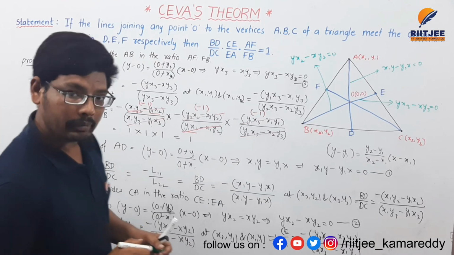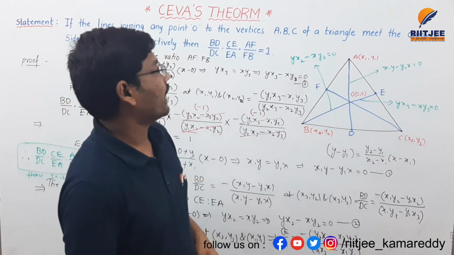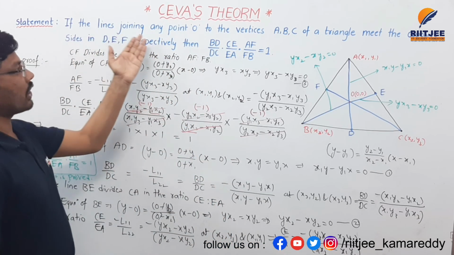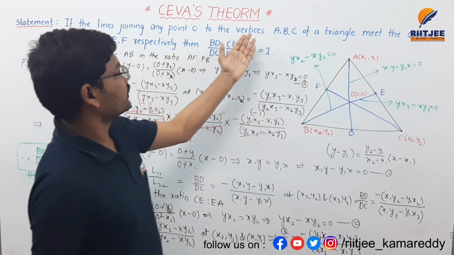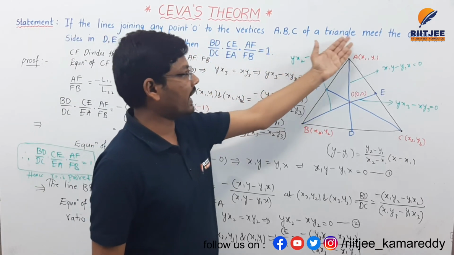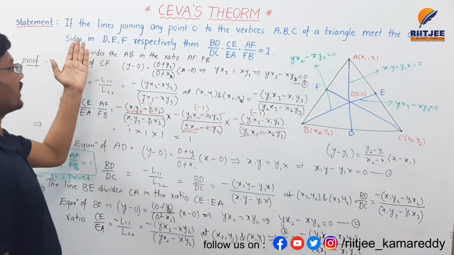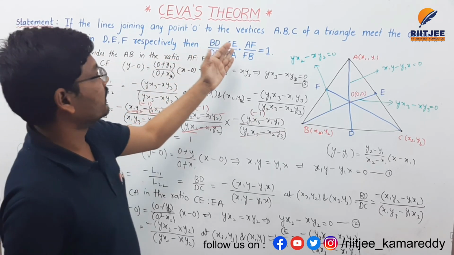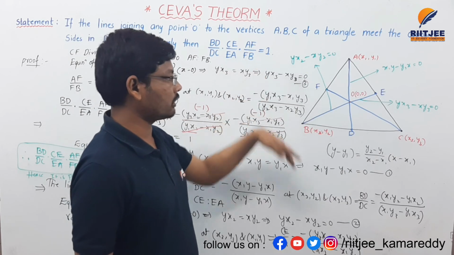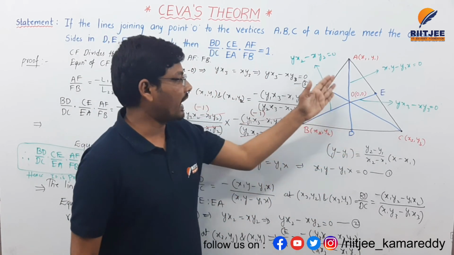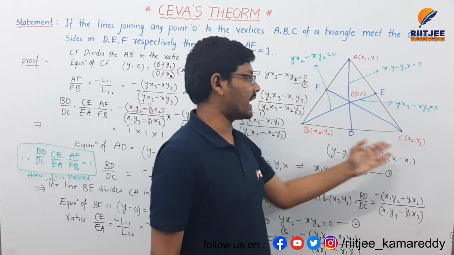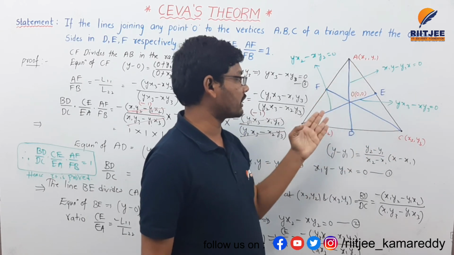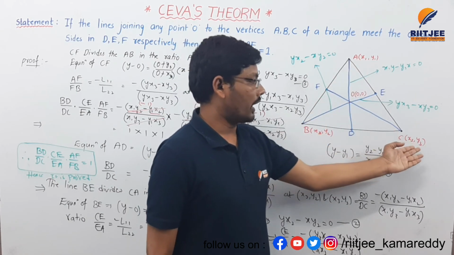So I am repeating once again. If the lines joining the vertices A, B, C of a triangle, meeting at any point O, meet the opposite sides in D, E, F respectively, then BD by DC, CE by EA, AF by FB is equal to 1. I am taking a triangle ABC having vertices x1 y1, x2 y2 and x3 y3.